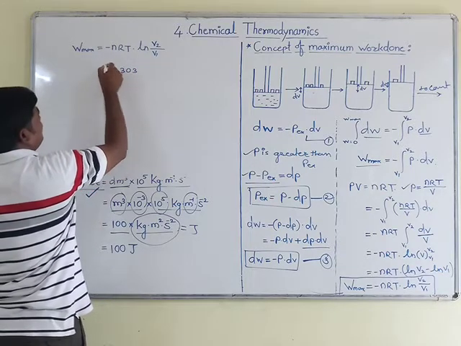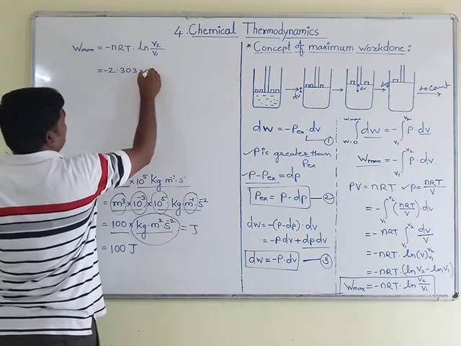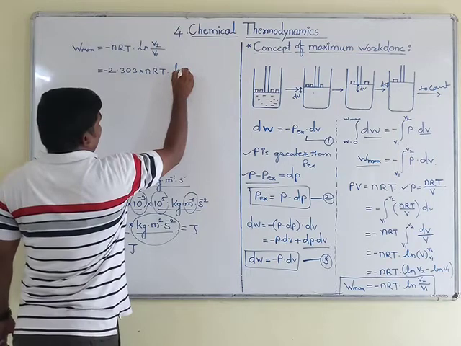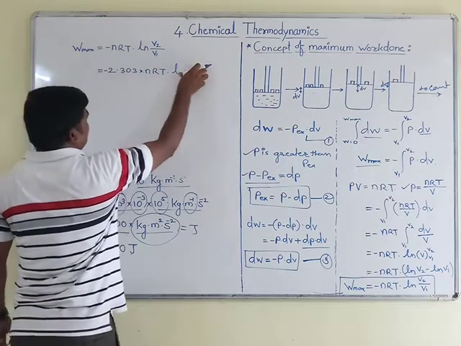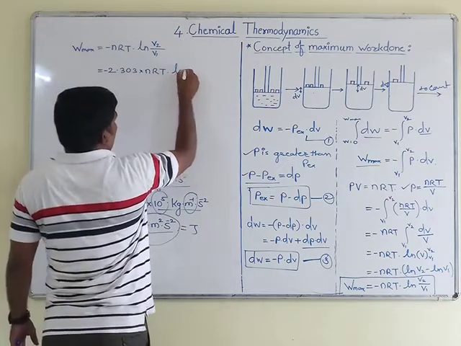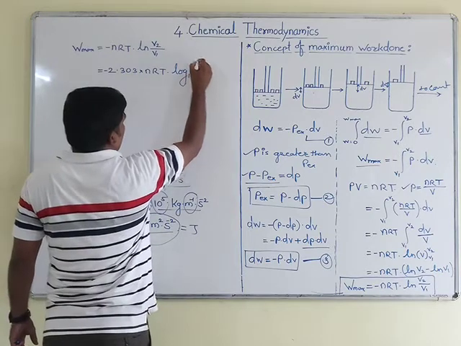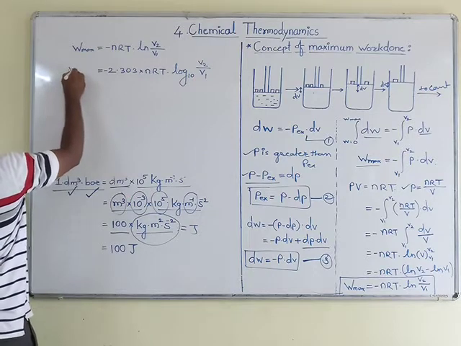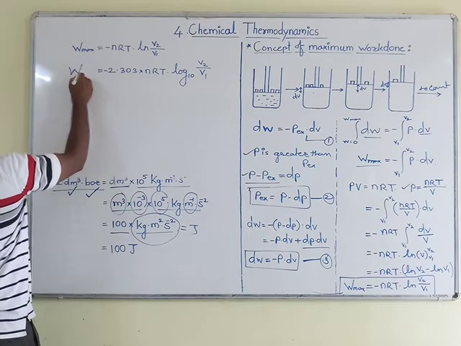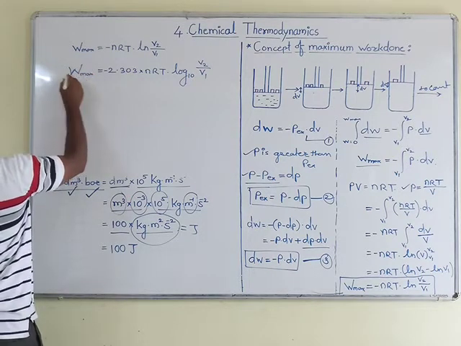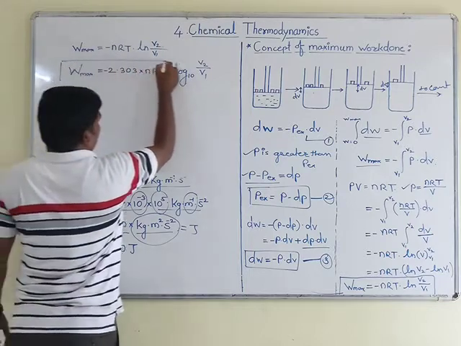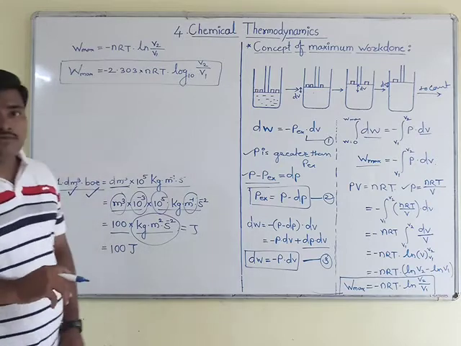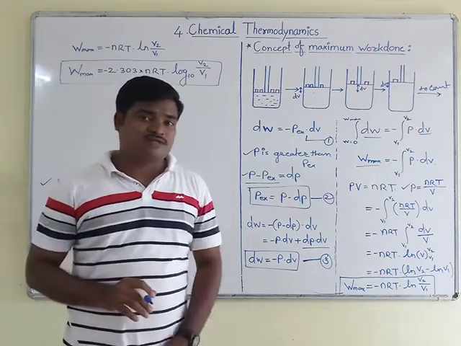I will keep minus as it is, multiplied by nRT into log to the base 10 of V2 upon V1. So this is the final equation for the maximum work done, in terms of log to the base 10.